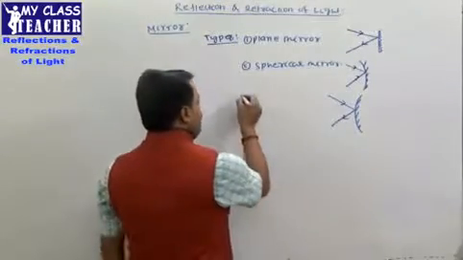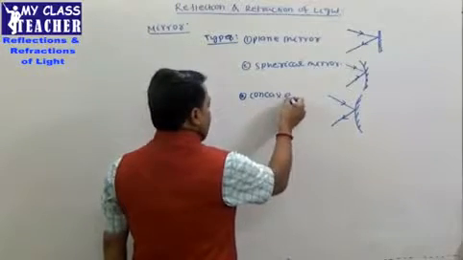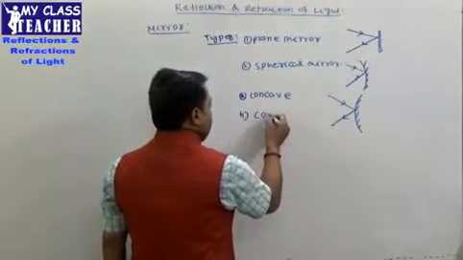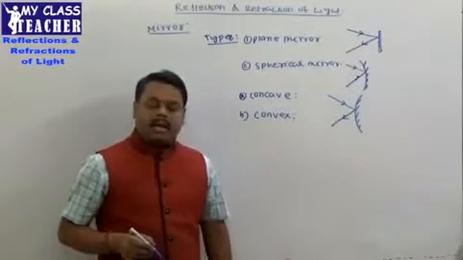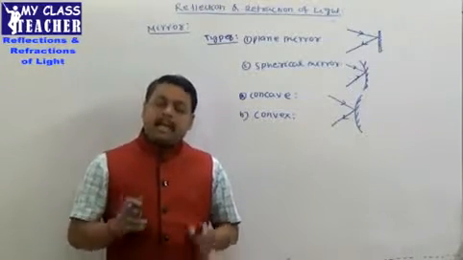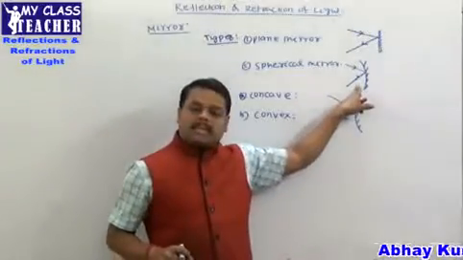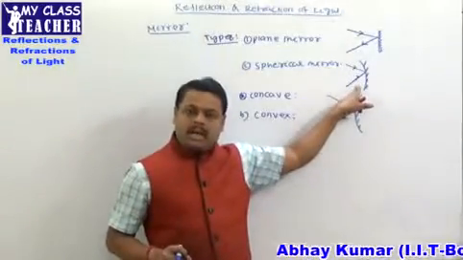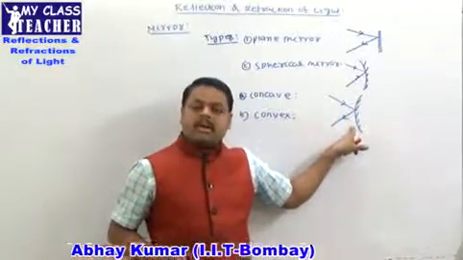One is a concave mirror, and the second one is a convex mirror. Concave mirror and a convex mirror. Concave mirror क्या है? Concave mirror, it is the spherical surface of which inner surface is a reflecting one. ये वाला. Inner surface is a reflecting one. That is the concave mirror. And जिस mirror के लिए outer surface is a reflecting one, that is called as the convex mirror.